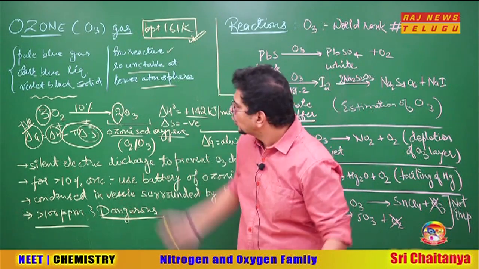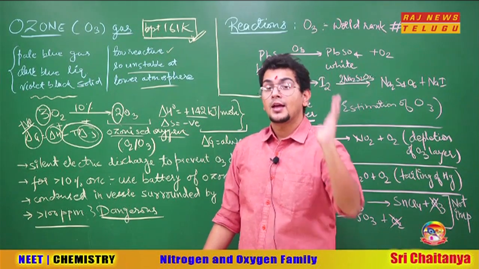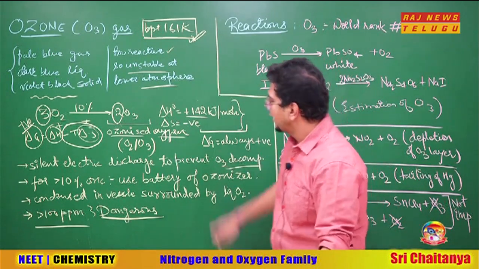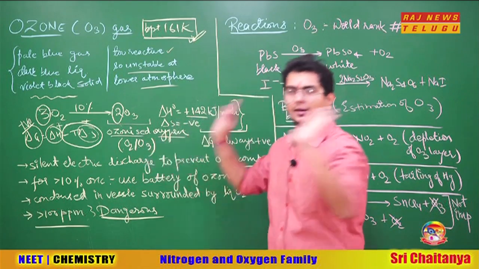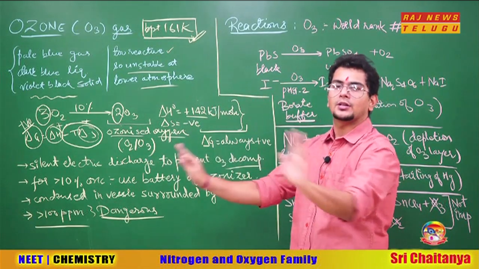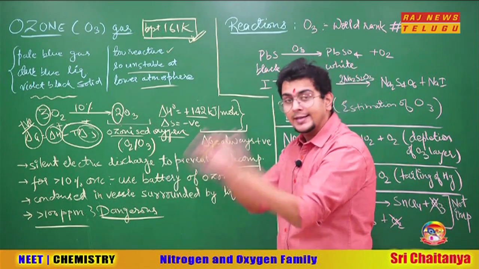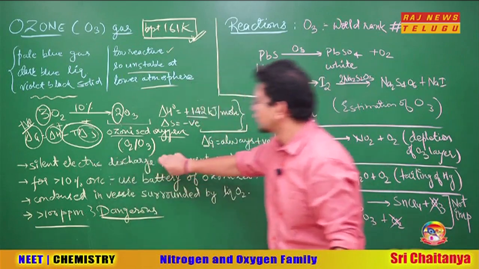So what happens when you heat oxygen to make ozone, ozone will be formed, but with the leftover heat, ozone will break again to form O2. So to prevent this decomposition, we have to use silent electric discharge, give an electric shock, khatam. O2 became O3, game over. O3 will not get any further shock. On the other hand, if you heat O2, O2 becomes O3, but the residual heat converts O3 back to O2. So to prevent that, silent electric discharge is used.